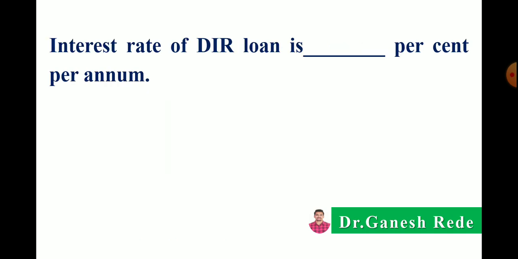Then next, the rate of interest of DRI loan is dash dash percent per annum. Options: 12%, 9%, 6% or 4%. Correct answer is the interest rate of DRI loan is 4% per annum.